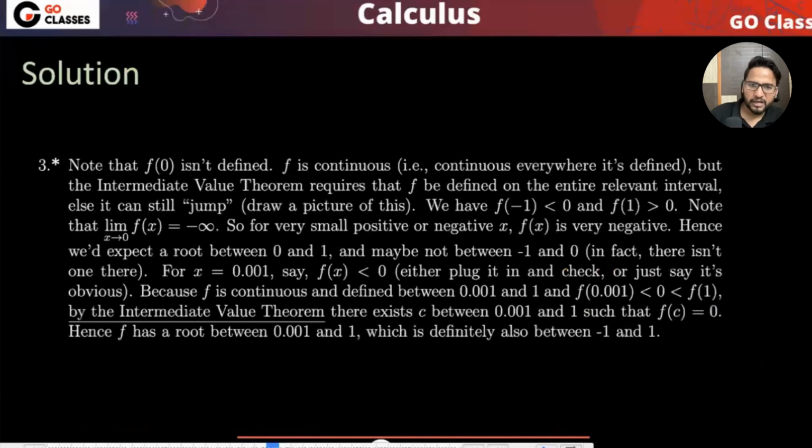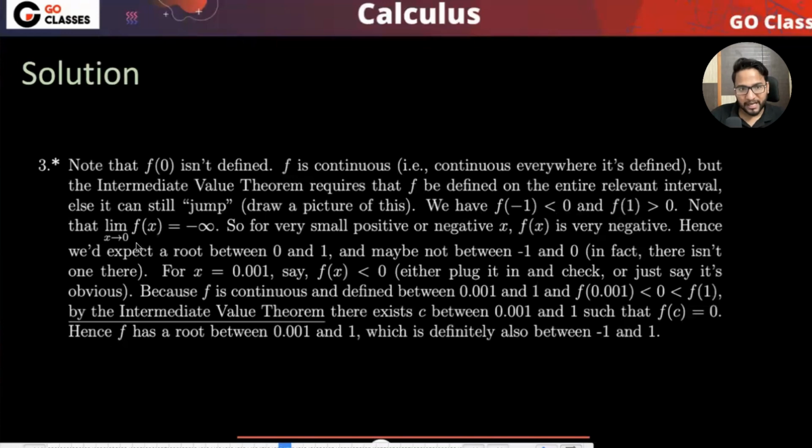Okay. Have you got some idea? Let's just see the solution. I think we need to check some values here and there. So let's just check the solution. So they're saying, note that f(0) is not defined, f is continuous everywhere it is defined. Okay, except 0, it is continuous everywhere. But the intermediate value theorem requires f defined on the entire interval, else it can still jump. Okay, anyway, we have f(-1) less than 0, f(1) greater than 0.